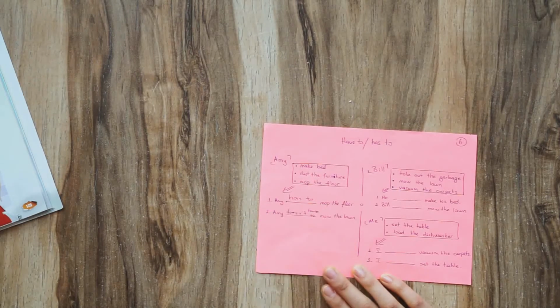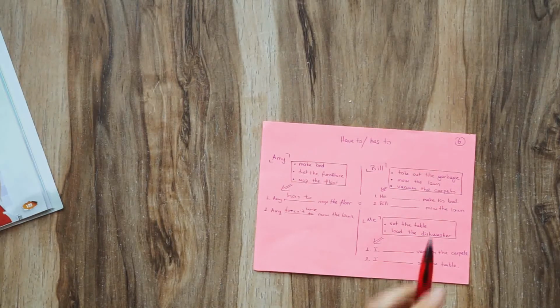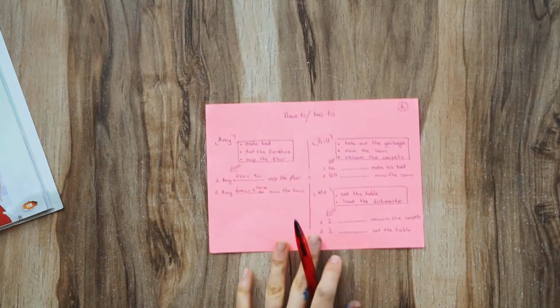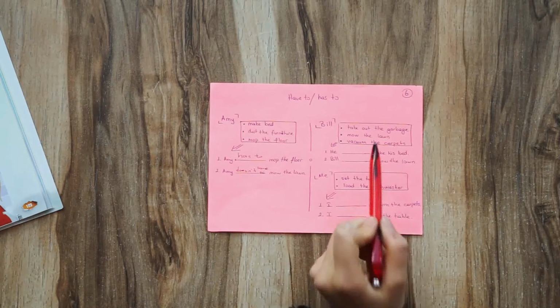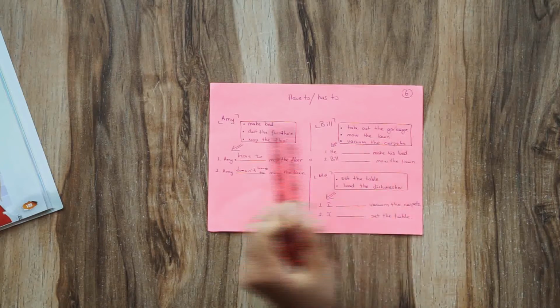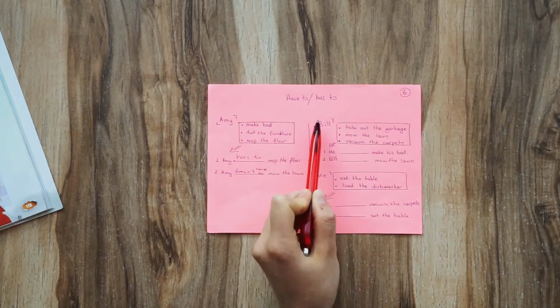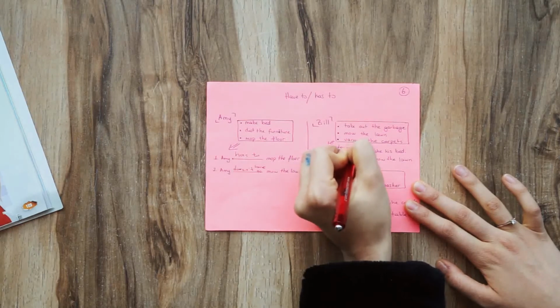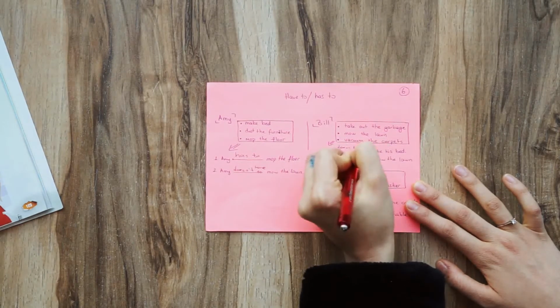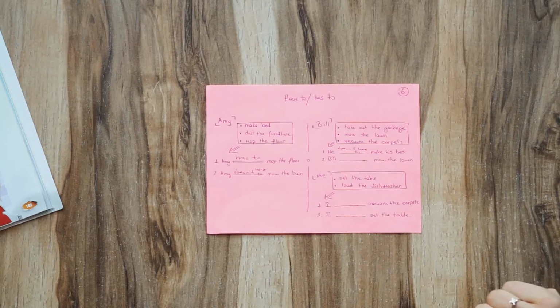She doesn't have to mow the lawn. Let's look at Bill's responsibilities. Bill has to or doesn't have to make his bed. Making the bed is not his responsibility, it's Amy's responsibility. So we say he doesn't have to make his bed.